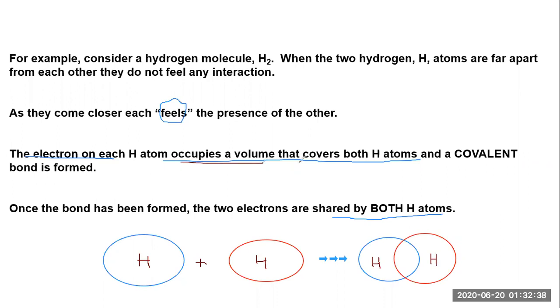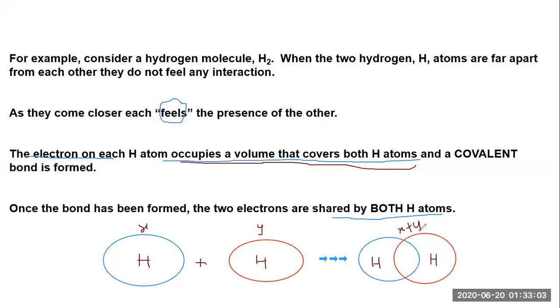Now let's study this sentence: it occupies a volume that covers both hydrogen atoms. That means the volume covered by this hydrogen atom is X, and the volume covered by this hydrogen atom is Y. Whenever they combine, they cover X plus Y volume. This is exactly what it means to occupy a volume that covers both hydrogen atoms.